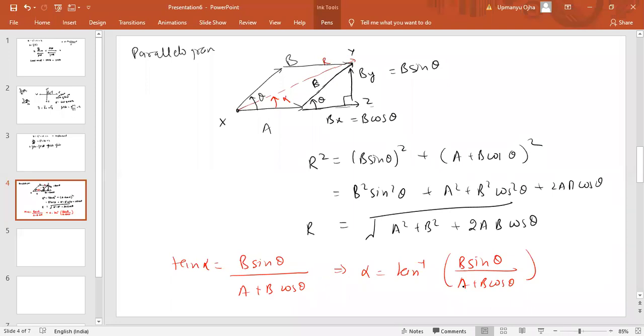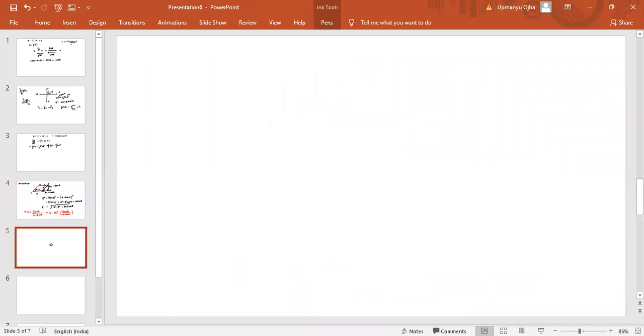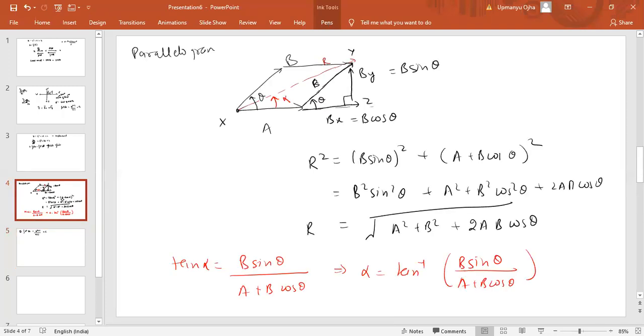Formulas of integration. Okay, just write down the formulas of integration. First formula is integration of x power n dx is given by x power n plus 1 by n plus 1 plus c. C is the constant here. That is the first formula.